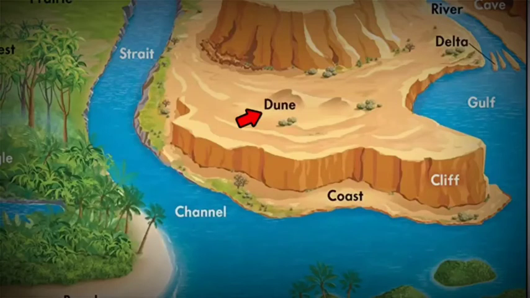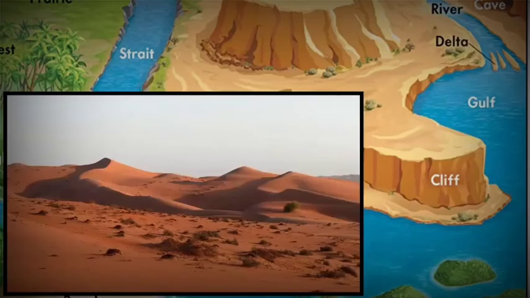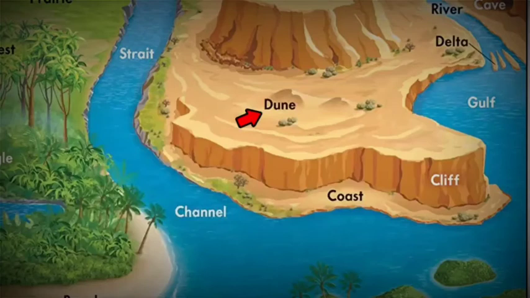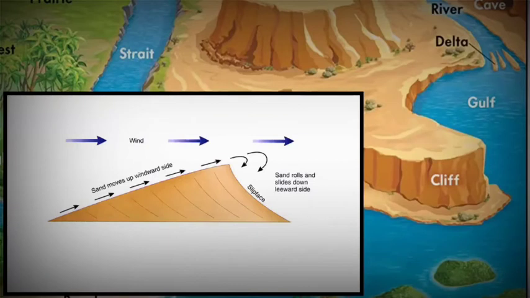The next one is sand dune. You will find them in deserts and beach. By looking at the shape, you can easily figure out that they are formed by the wind. When wind blows sand, it gets accumulated at one place and forms a pile or stack of sand. This is what is called dunes.